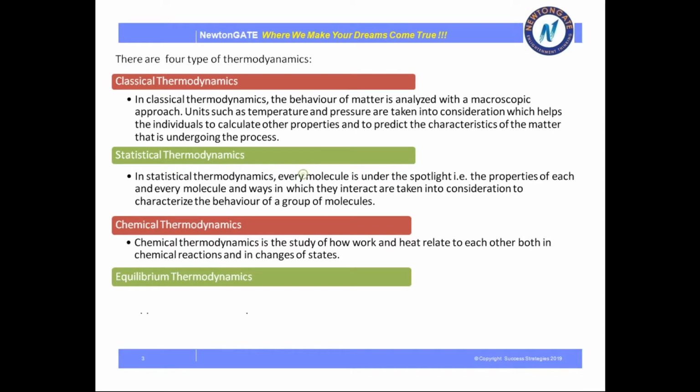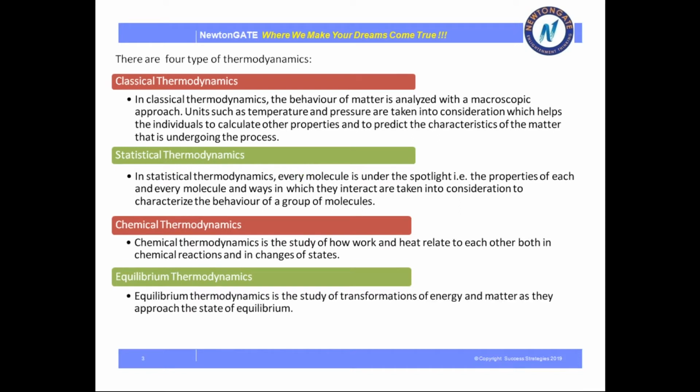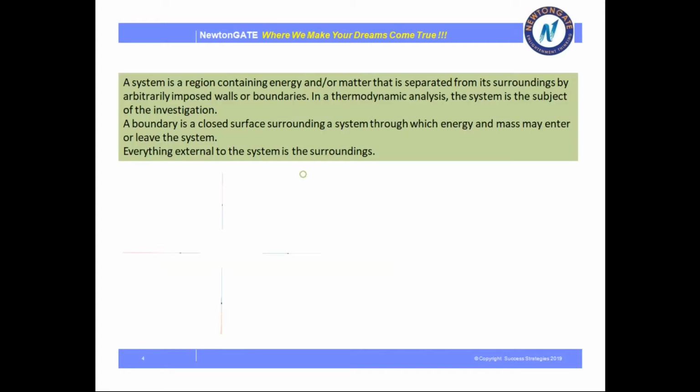Next, chemical thermodynamics. Chemical thermodynamics is the study of how work and heat relate to each other, both in chemical reactions and in changes of states. Next and last, equilibrium thermodynamics. Equilibrium thermodynamics is the study of transformation of energy and matter as they approach the state of equilibrium. So, these are the four types of thermodynamics.